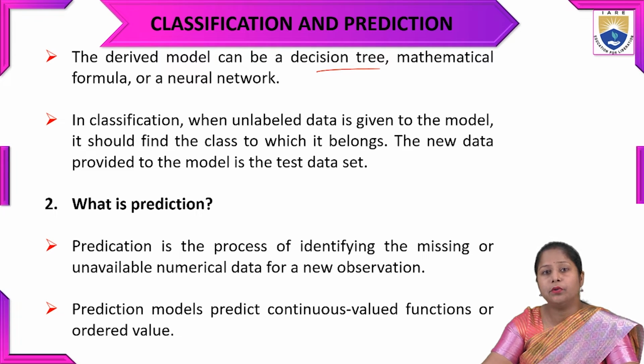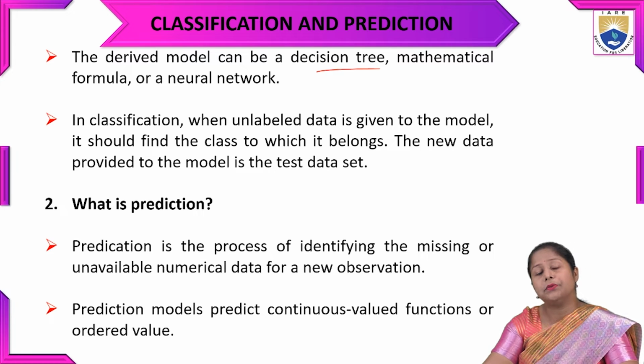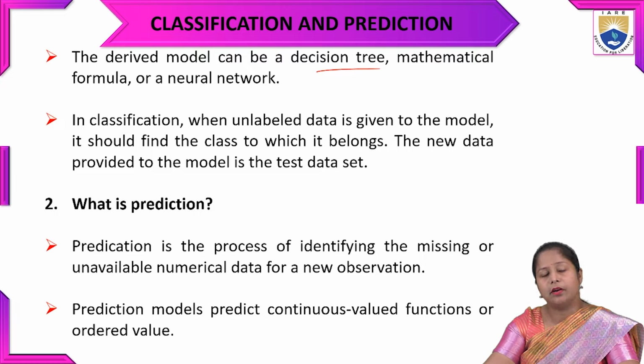When we give that record to the model, it finds the class level in which it belongs. It matches with respect to the other data; if it is not there, it makes a new class level. The new data is provided to the model for testing.